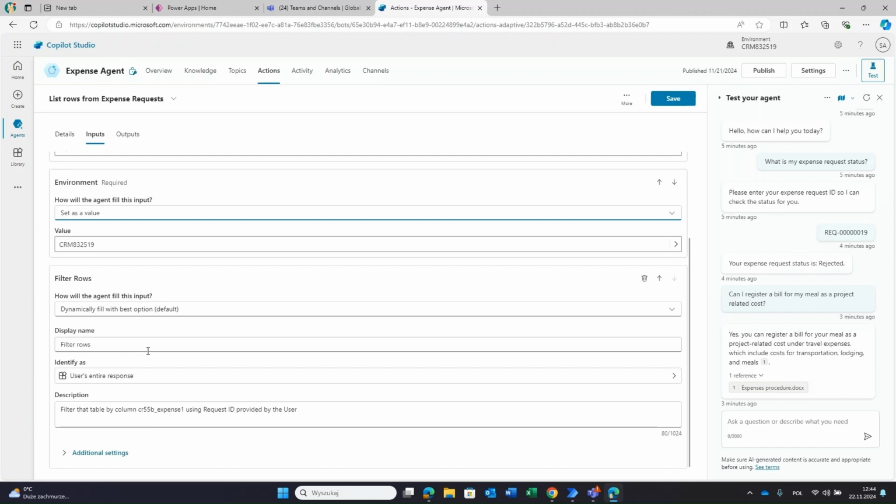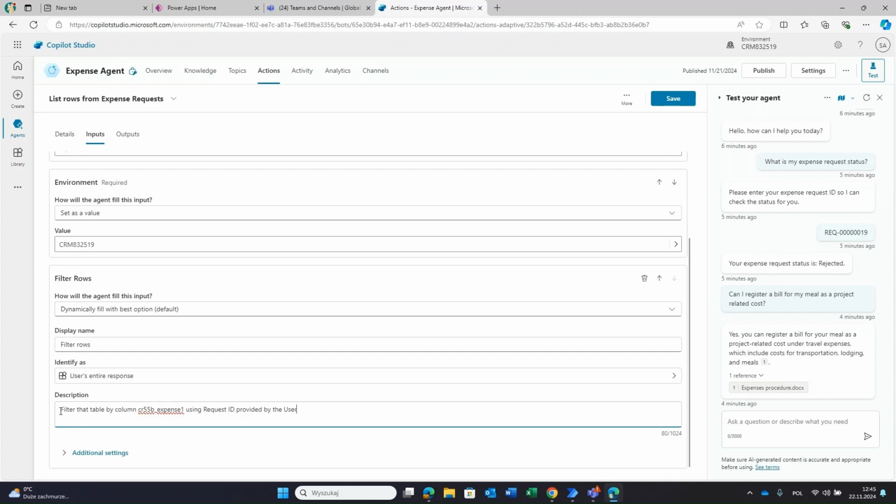And filter rows, it's coming from this action. So I want Copilot to create this OData formula filter, using this name of column, using this value from request ID, yeah? Because I want to be sure that the user will have an answer related only to this request that he's asking for, not the entire table. Yes, I want to filter it.